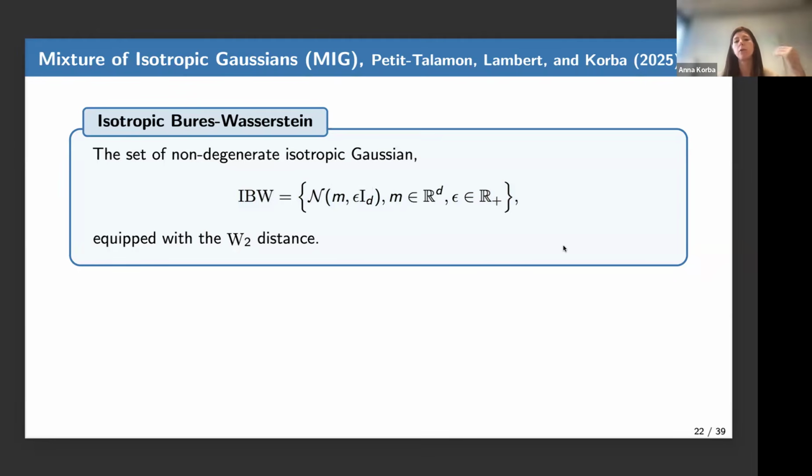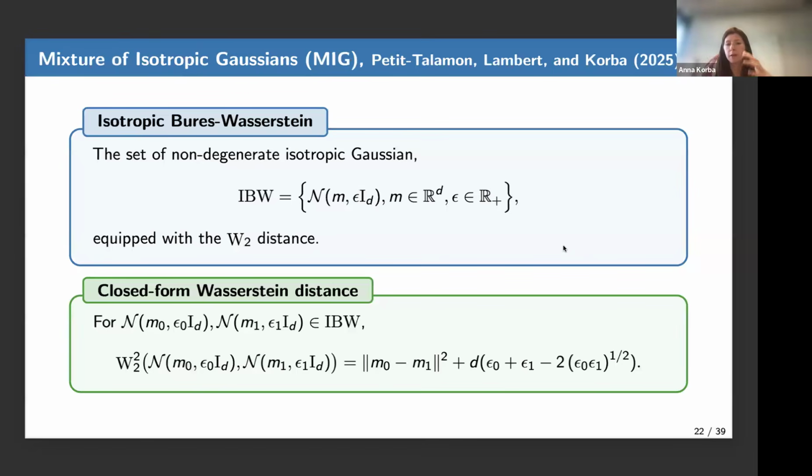So you can think of this space as a submanifold of the space of Gaussians that we had before. Remember, the space of Gaussians equipped with the Wasserstein 2 distance was itself a submanifold of the space of probability distributions with bounded second moment. And now we are considering an even smaller space.